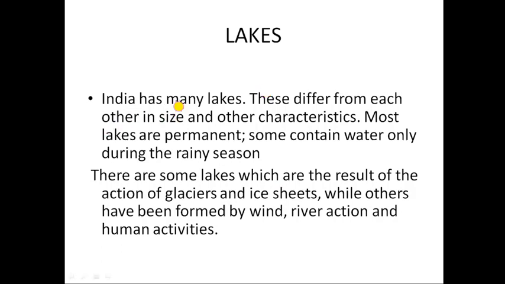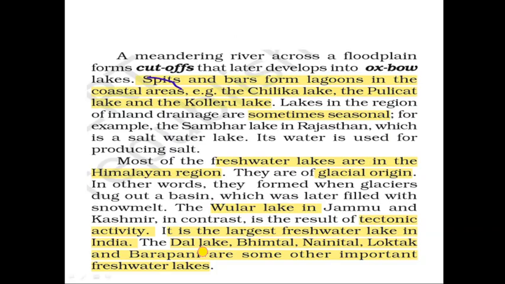So India has many lakes, and these differ from each other in size and other characteristics. Most lakes are permanent and some contain water only during the rainy season. There are some lakes which are the result of the action of glaciers and ice sheets, while others have been formed by wind and river action and human activities.